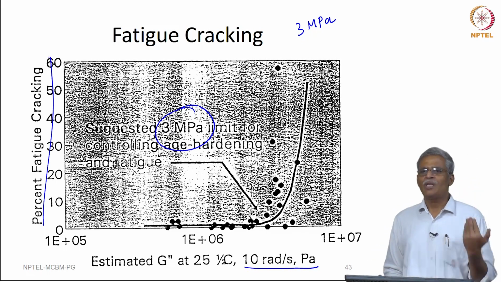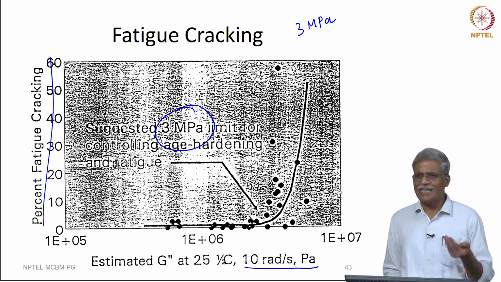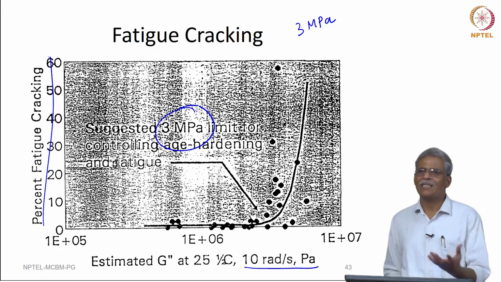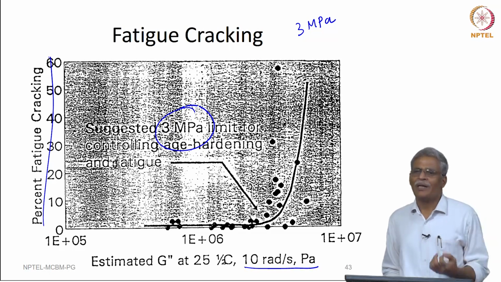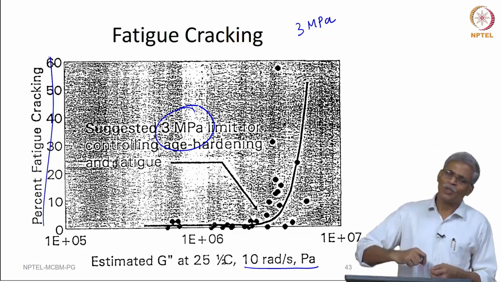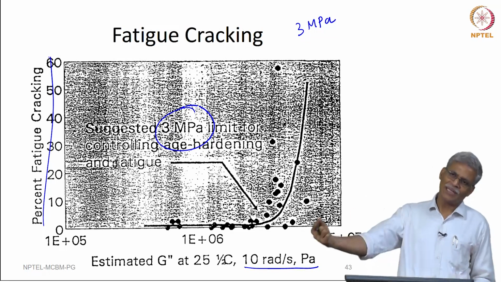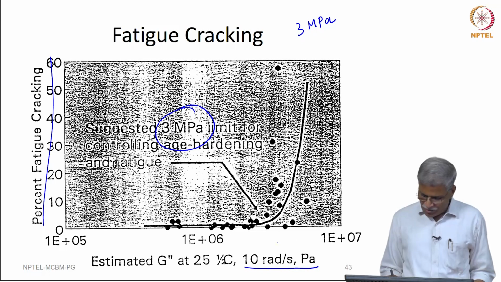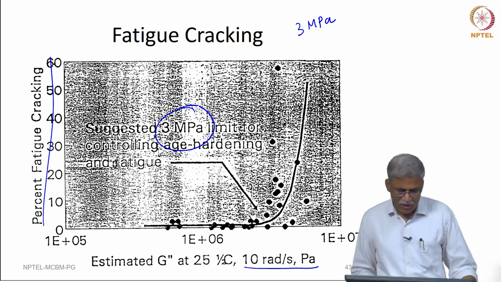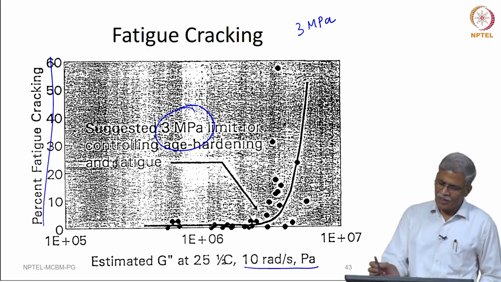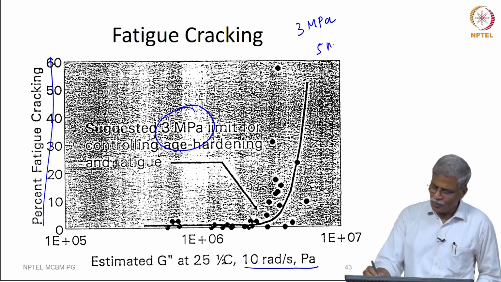Basically, you see a very good functioning pavement, a test track, try and collect, find out what is the cracking intensity that has happened there, try to collect the binder from there and do a testing, and then try and see whether you could come out with parameters that could be related with the fatigue that you are seeing there. So, this was taken as the suggested 3 megapascal limit for controlling the age hardening as well as fatigue, but later it was moved into 5 MPa.